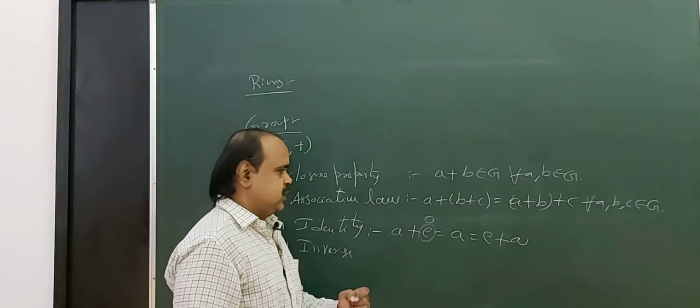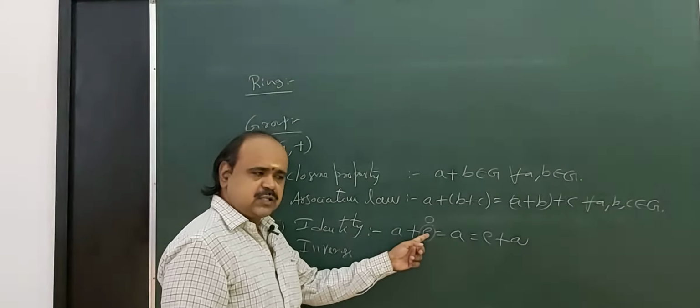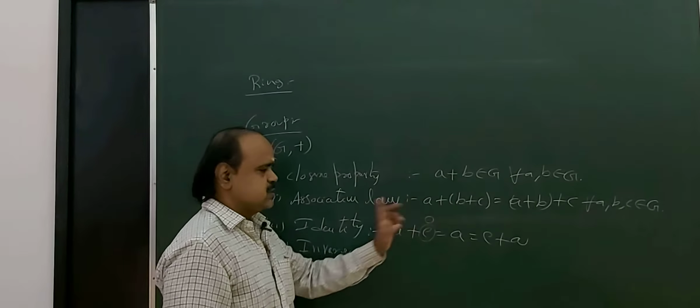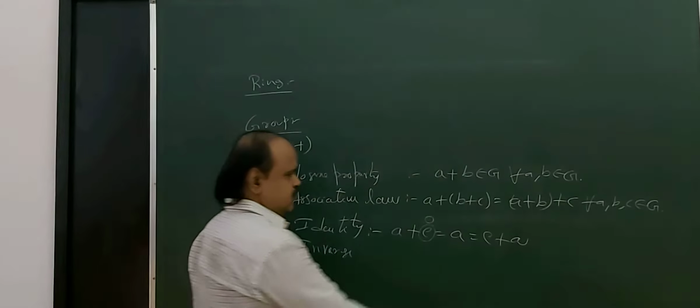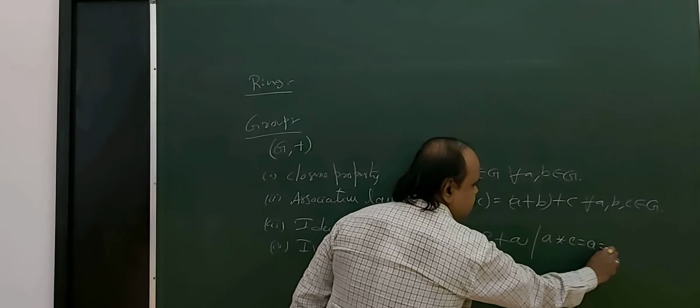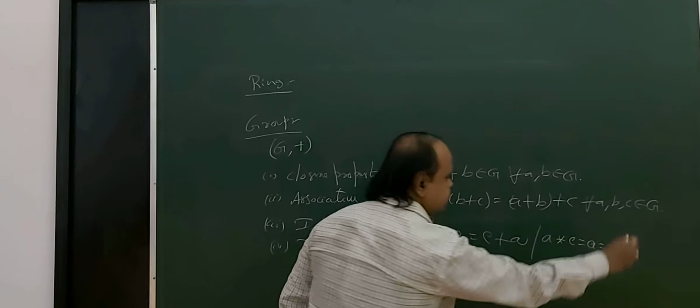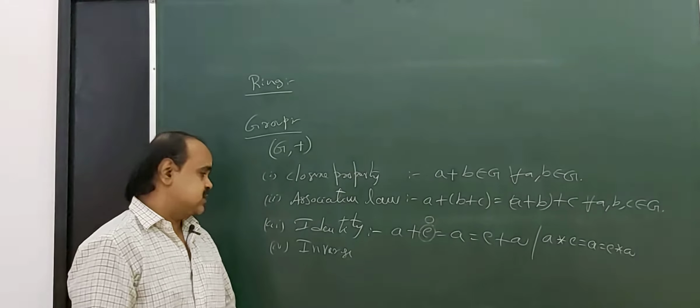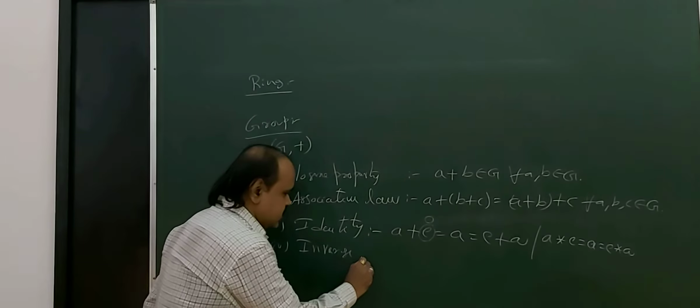So in addition the identity element is 0. This is the existence of identity, and the last one is existence of inverse.